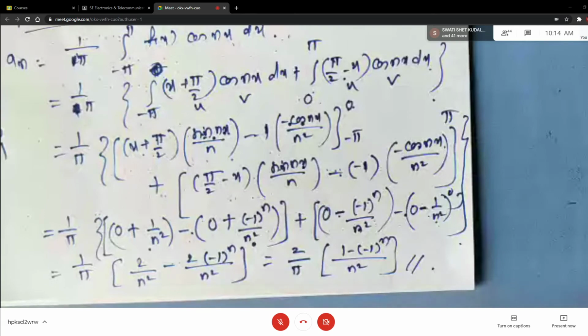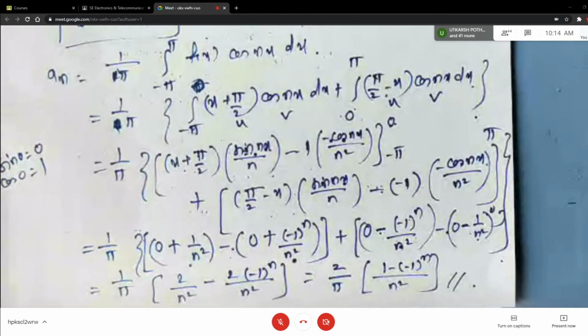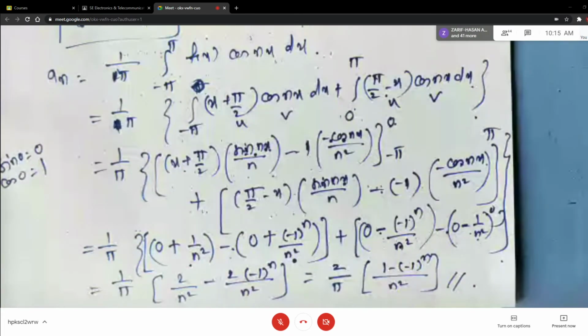Please sit with the same problems and solutions. Try to solve on your own, then you will get the confidence for these problems. It is not difficult. It looks lengthy because a lot of integration, substitutions and trigonometric formulas are involved. Now once an is done, you have to find out bn.